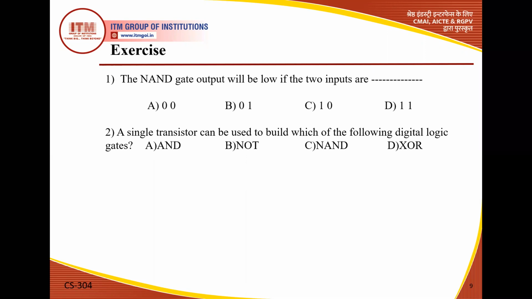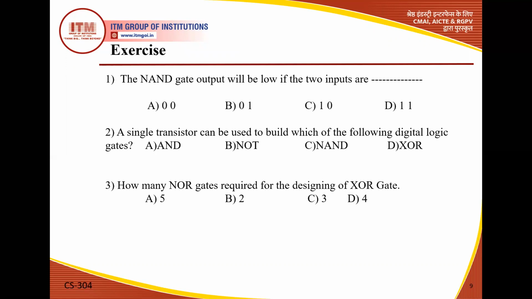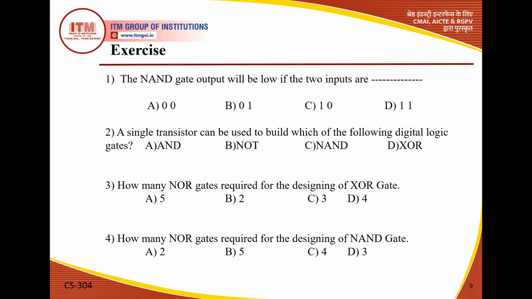How many NOR gates are required for the designing of the XOR gate? We discussed it in some previous slides. How many NOR gates are required for the designing of the NAND gate? We already discussed this in this video lecture, so you can simply solve all the questions. It is based on the previous discussion.